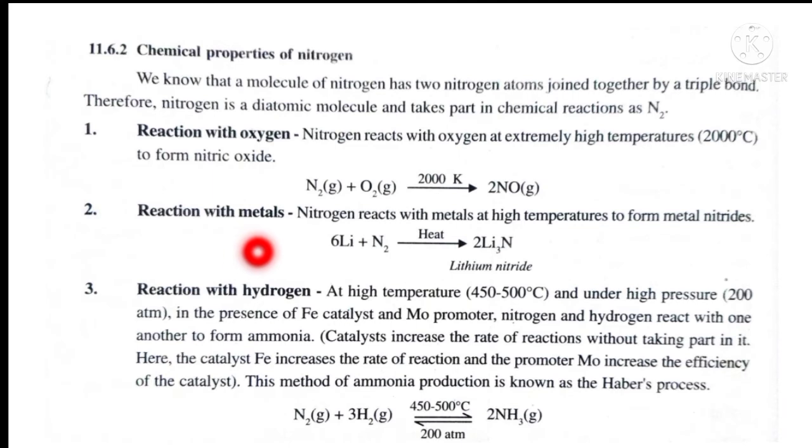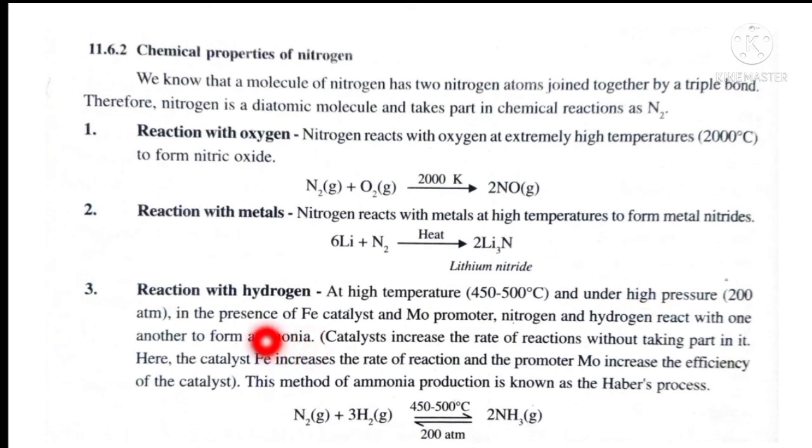The next one is reaction with metal. This also takes place at very high temperature. At very high temperature, here you can see lithium and nitrogen are going to react, forming lithium nitride, and other elements also react with nitrogen, forming nitrides, but at high temperature.